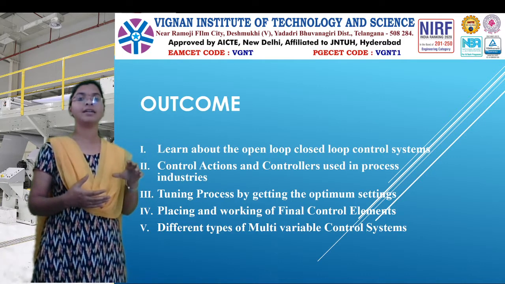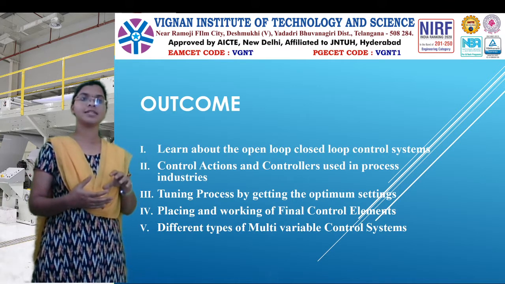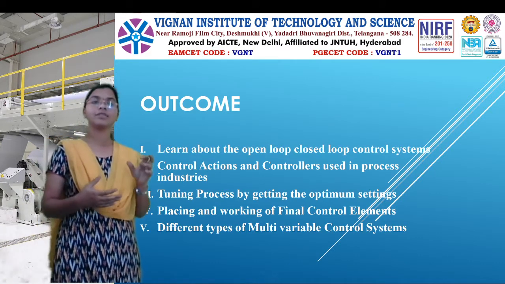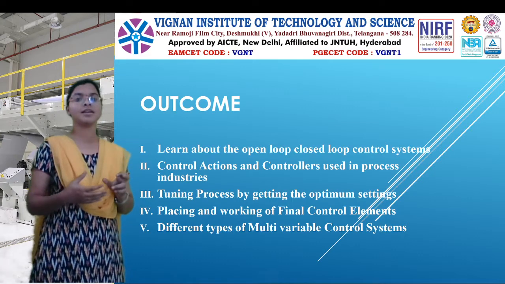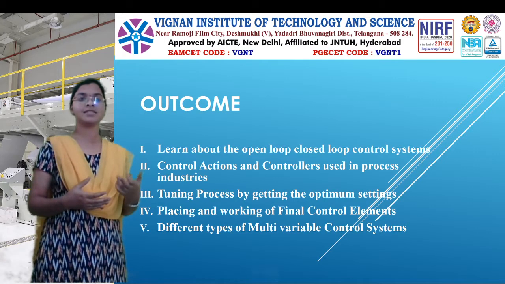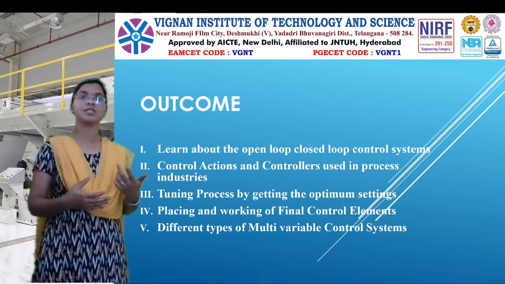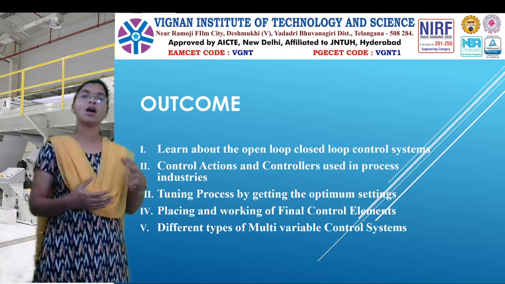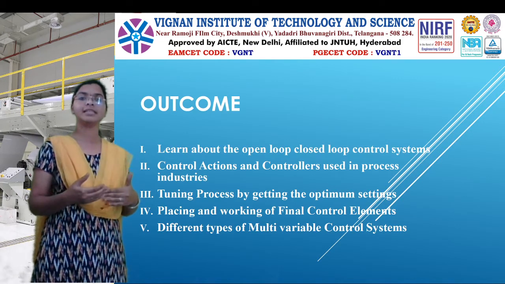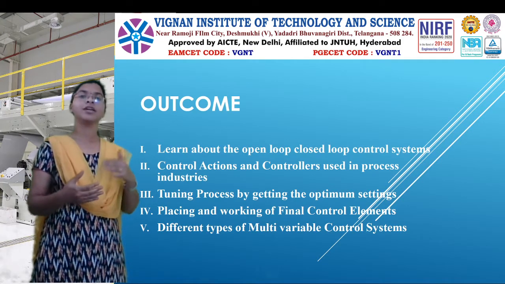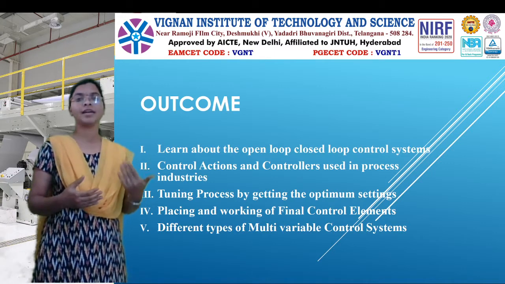We are going to learn that in this subject, along with the different types of control actions and controllers used in process industries. You will also get knowledge about how to tune the optimum values for those control actions, how we place and work with our final control elements, and how to operate the different types of multivariable and single variable control systems. Those are all we are going to learn in this subject. After completion, you will have knowledge about these topics.